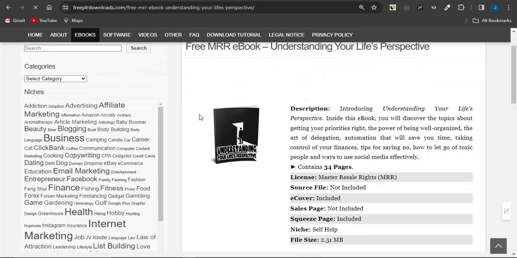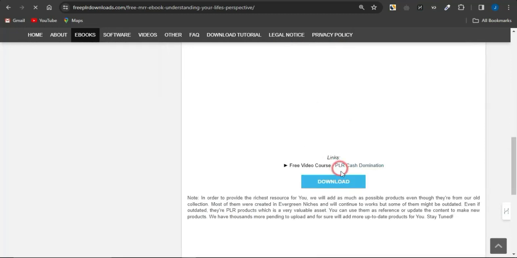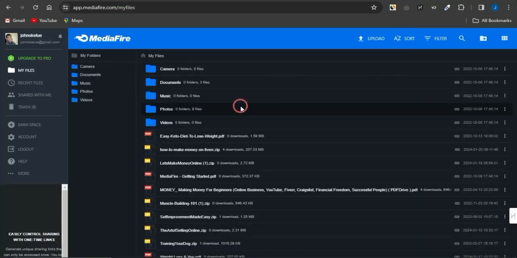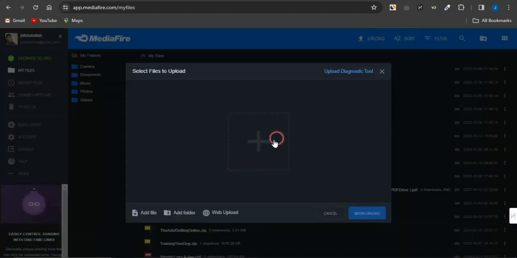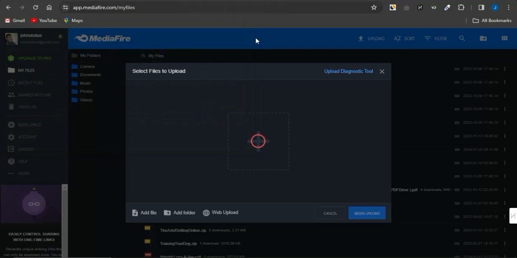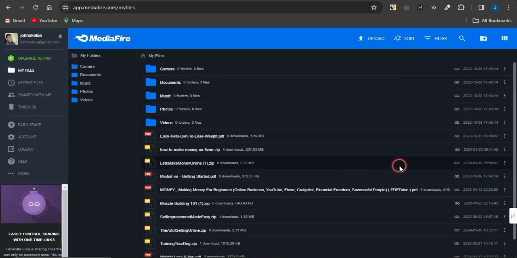Now while on this page, you want to scroll down to the bottom section, click on this download icon, and download the ebook on your device. But you actually need to come onto platforms like mediafire.com right there. On Mediafire, you can sign up for a free account, go on to uploading that content by clicking on upload, click on the plus icon, select that particular ebook you just downloaded from your device and upload it on this platform. Once that has successfully been uploaded, you want to go on to getting a link for that particular product right now.